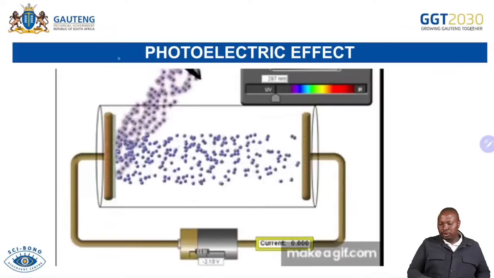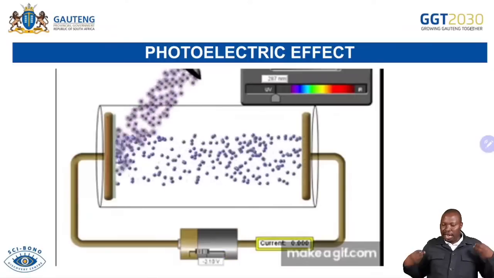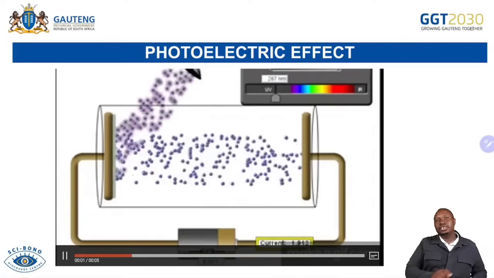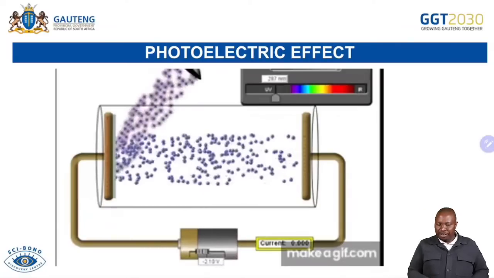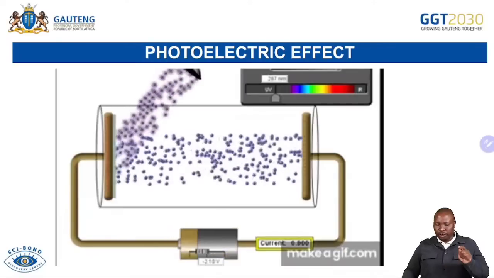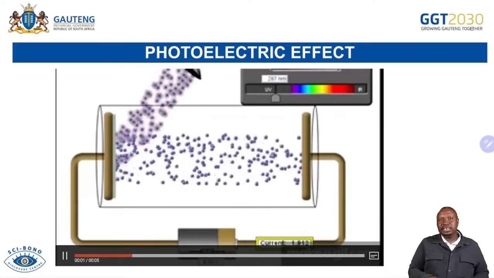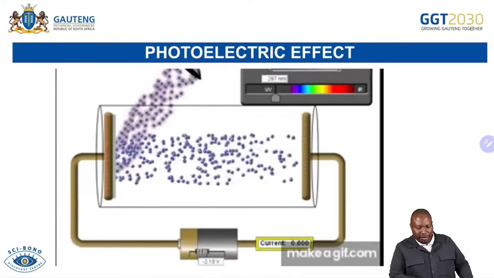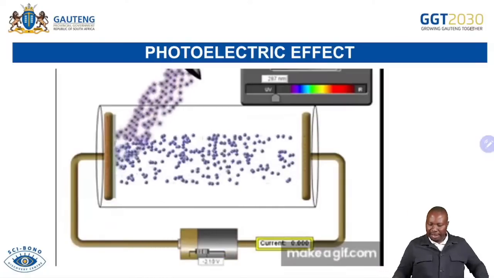Then you are able to see that as we show the light, electrons gain that energy, they become excited, and because more energy is being supplied, they are ejected, and we call this the photoelectric effect. Each of these we refer to as a photon, a packet of energy. Each photon will eject an electron. So if we increase intensity, we're increasing the number of these packets of energy, hence more electrons will be ejected from the metal surface.